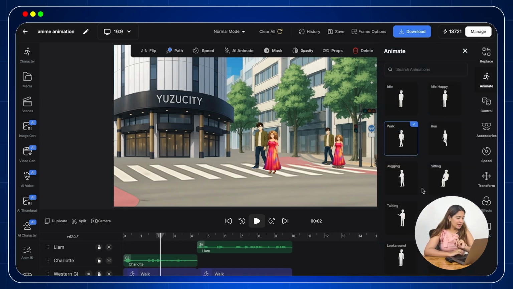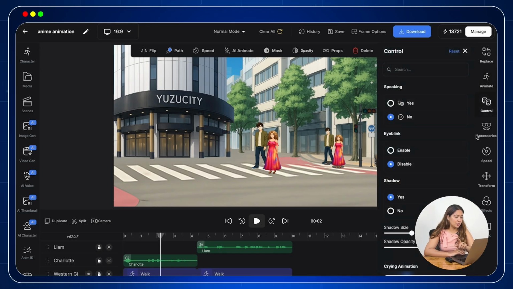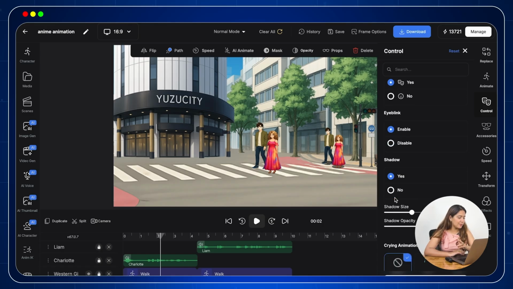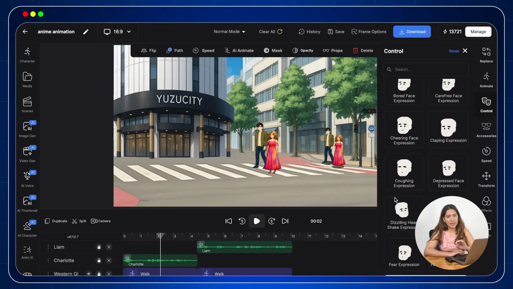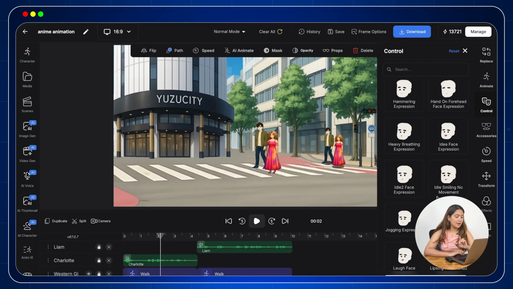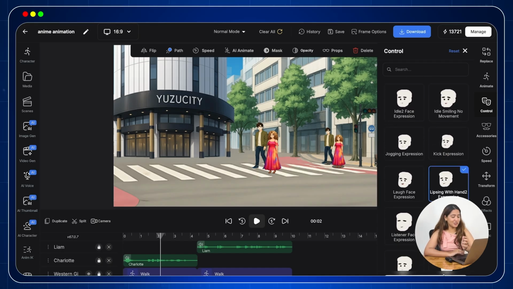First, select the character you want, add the lip sync to it. Now head over to the control panel on the right side. Here you will see a bunch of options like speaking, eye blink, shadow with size and opacity settings, plus crying animation and my favorite, expressions. Now scroll down a little further, you will find secondary animations for your hands and legs.